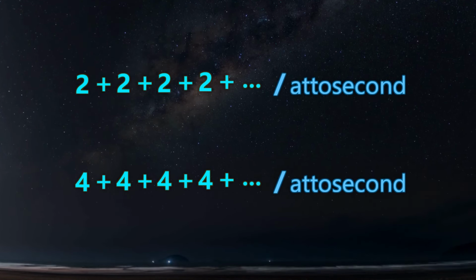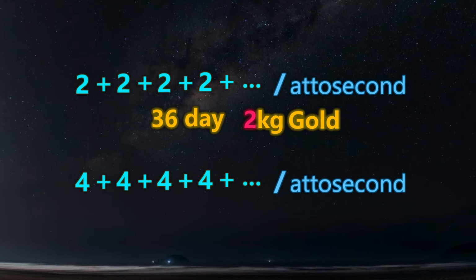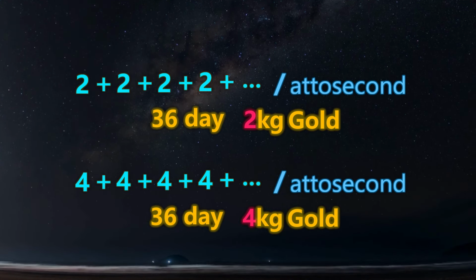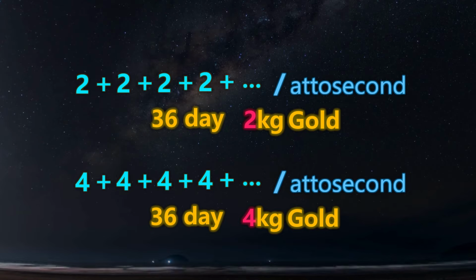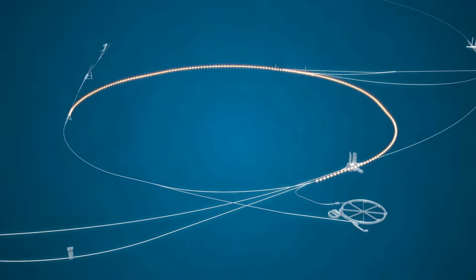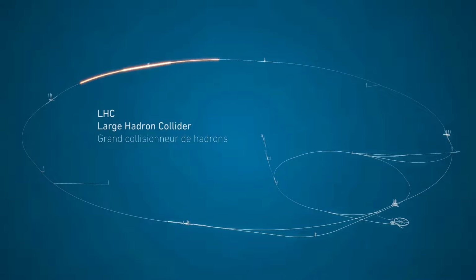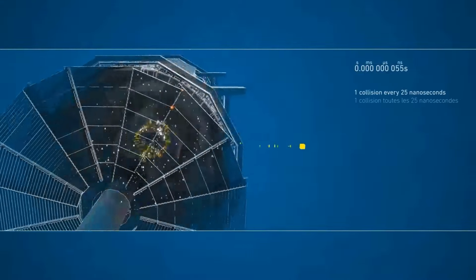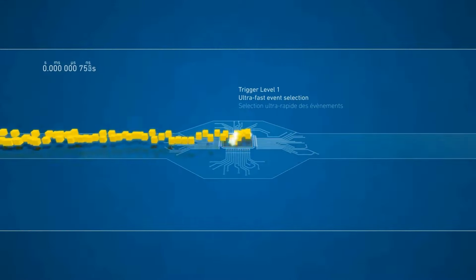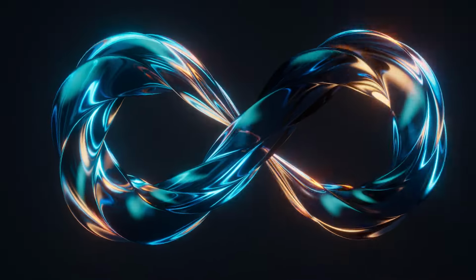But if we check on the 36th day, the first one will have 2 kg gold and the second one will have 4 kg gold. The point is, the second one will always have 2x greater gold at any moment, and both infinities will never have the same amount of gold unless this equation itself changes. In short, 2 infinity and 4 infinity or x infinity are never rounded to infinity. As such, precision in coefficients gives unique application to universal number system.